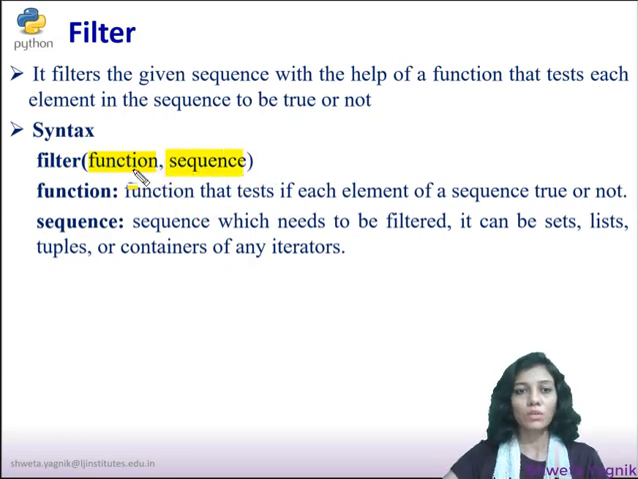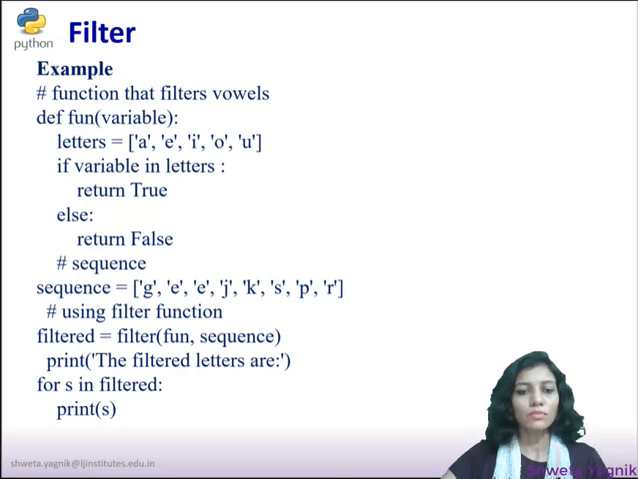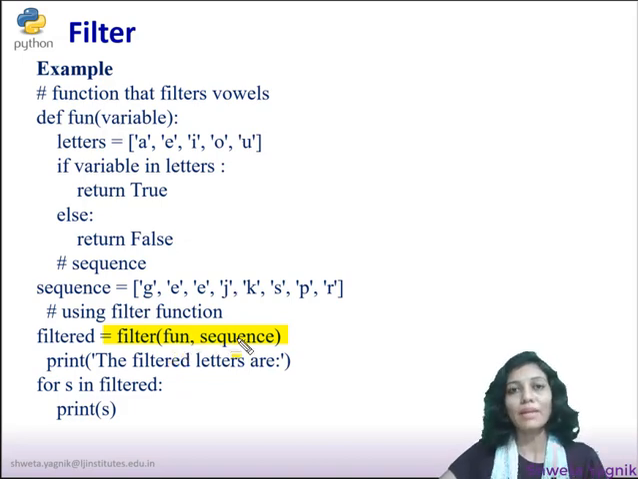Okay, so this function will apply some operation on this sequence. The function tests whether each element of the sequence is true or false, and the sequence needs to be filtered. Let's see one example in order to understand this filter function. Here we have a filter function that applies a function on a sequence, and if that function returns true, that character or element of the sequence will be included, otherwise it will not be included. That means we will be doing a filtration operation.